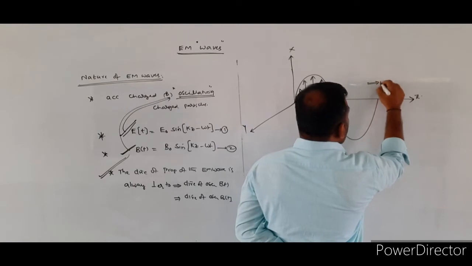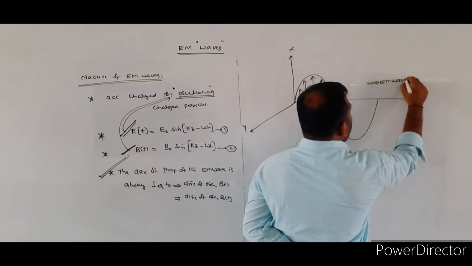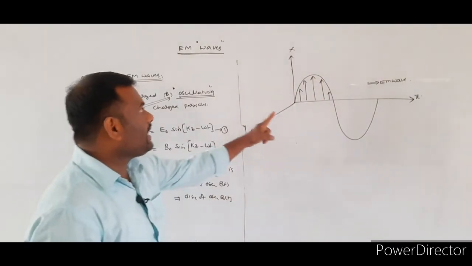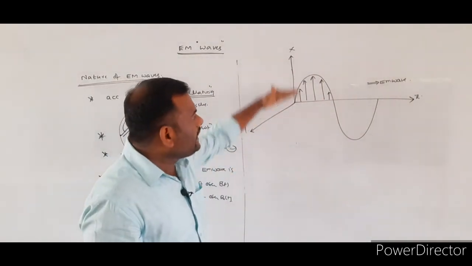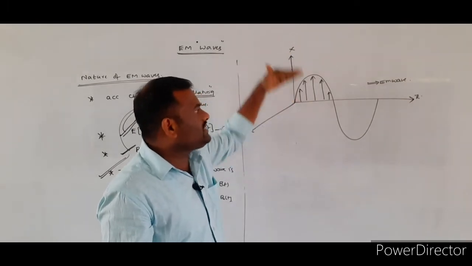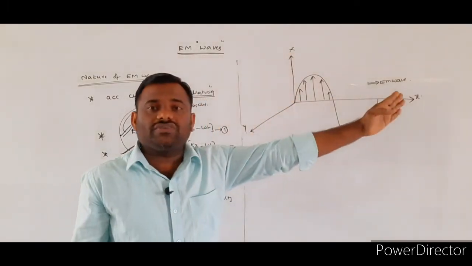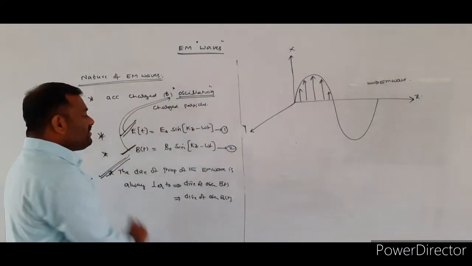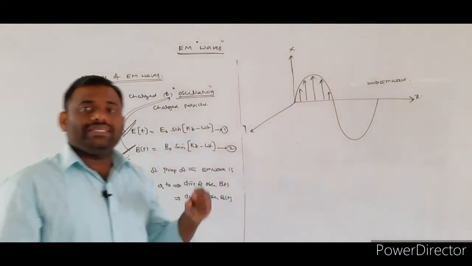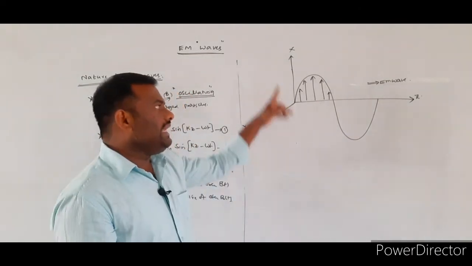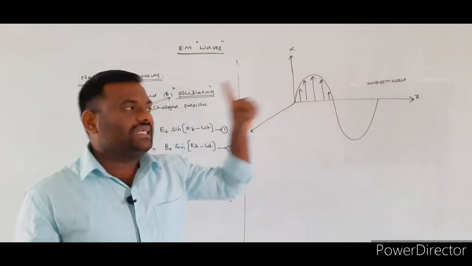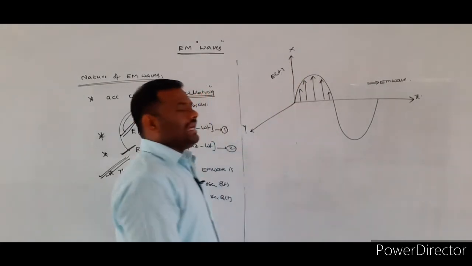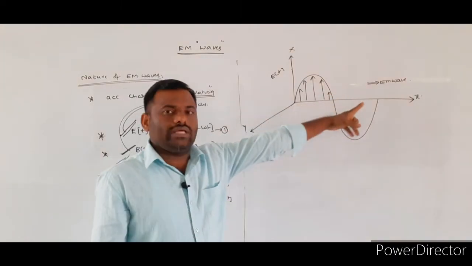The electromagnetic wave will be traveling along the z axis. I consider the electric field vector along the x axis, so that its oscillations will be perpendicular to the direction of the propagation of the electromagnetic wave. That is what we told here: the direction of propagation is always perpendicular to the electric field vector as well as the magnetic field vector. So the electric field vector is taken along the x axis, which is perpendicular to the z axis.